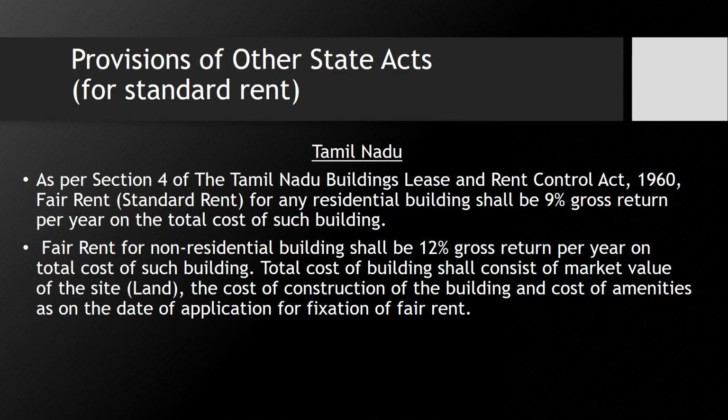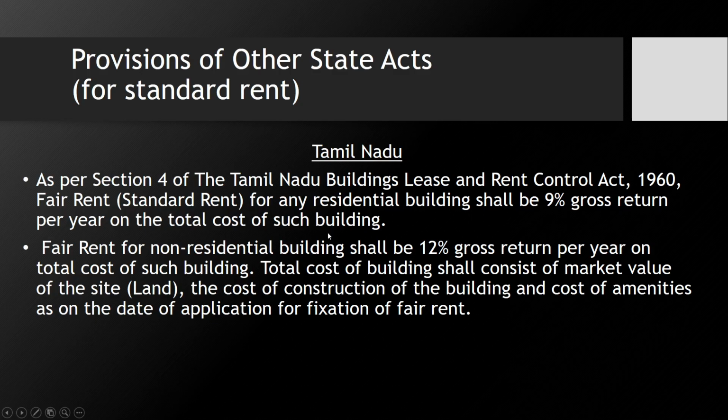So in Tamil Nadu, what does section 4 say? The name of the act is written here, the Tamil Nadu Building Lease and Rent Control Act 1960. Fair rent, which is called standard rent, for any residential building shall be 9% of gross return per year on the total cost of such building.